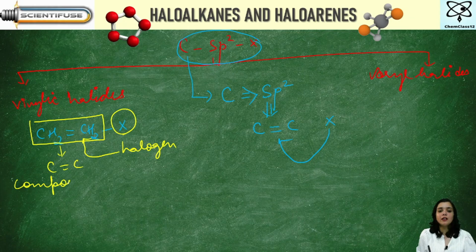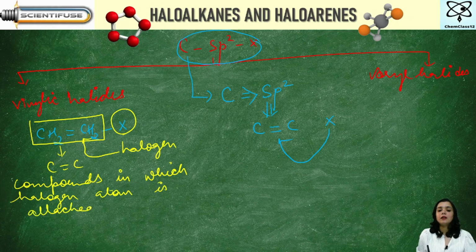Compounds in which halogen atom is attached directly, we'll add the word directly, to carbon double bond carbon. That is to sp2 hybridized carbon. Clear?